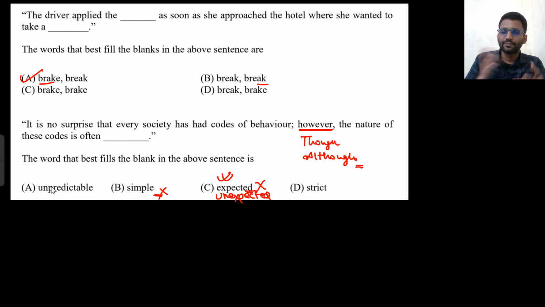So strict doesn't suit here, as per me as well. There is no surprise that every society has had codes of behavior. However, the nature of these codes is often strict. It's not necessary that the nature of the codes is strict. It can be easy as well. So I don't think this is an appropriate option. The only appropriate option is unpredictable, because the codes are often unpredictable. It can be strict, or it can be easy, right?